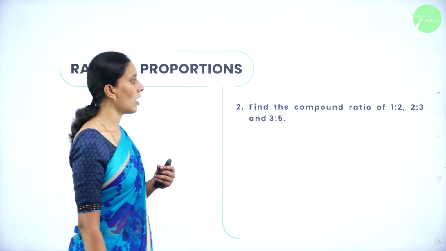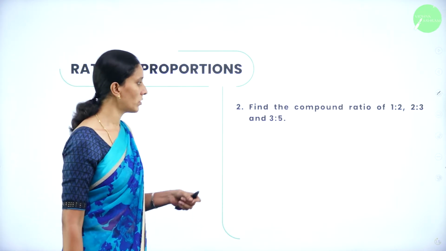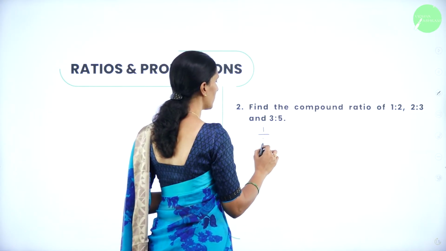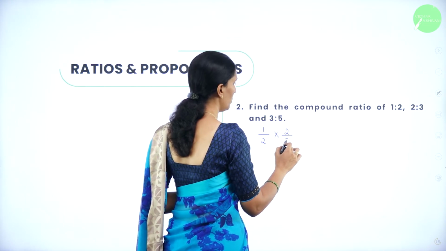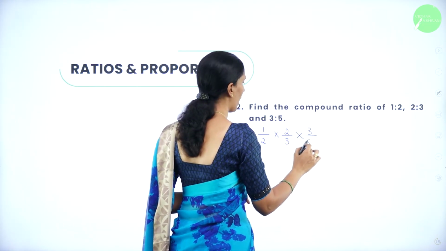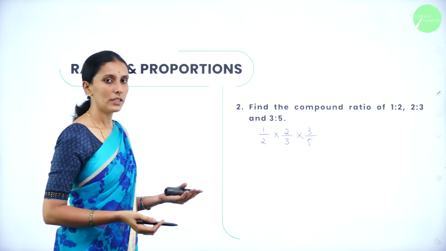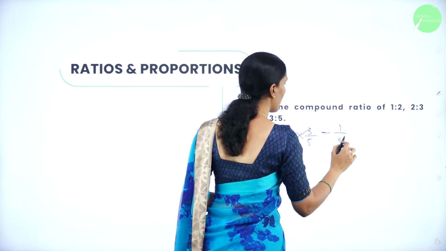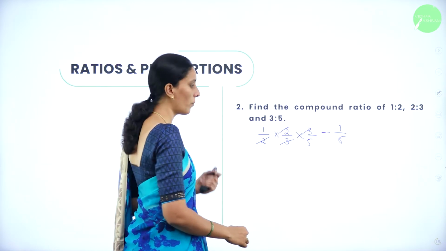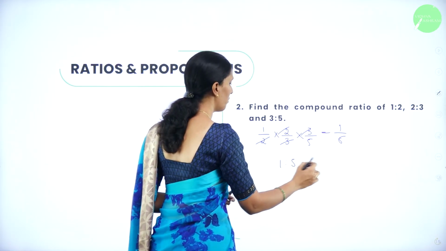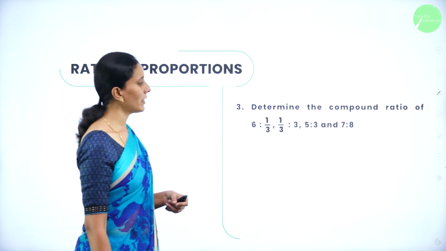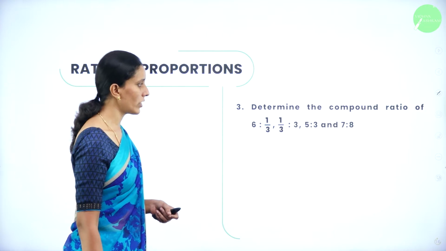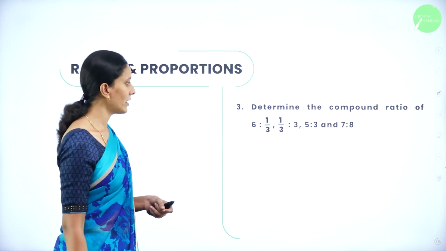Next we have: find the compound ratio of 1:2, 2:3, 3:5. Multiply all the ratios. So 1 by 2, 2 by 3, 3 by 5. Whenever you have common terms, you can cancel 2, 2, 3, 3. So your answer is 1 by 5. So therefore, what is your compound ratio? 1:5. Next, determine the compound ratio of 6:1 by 3, 1 by 3:3, 5:3, 7:8.